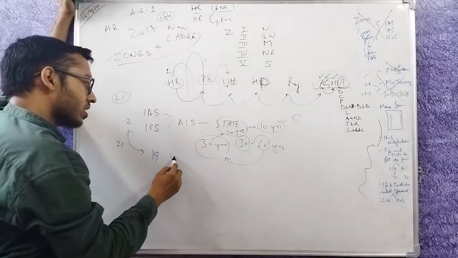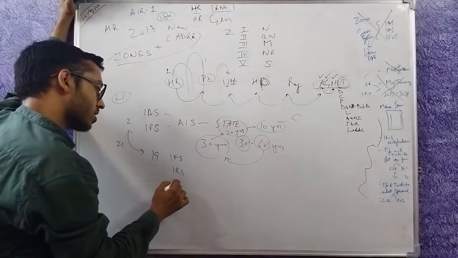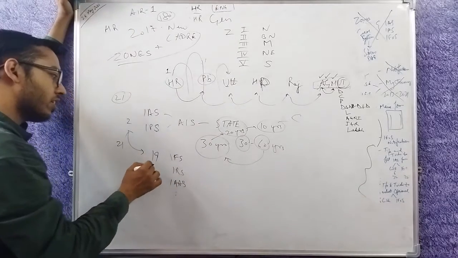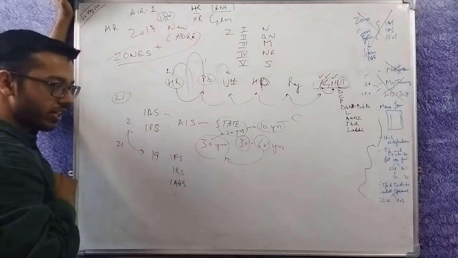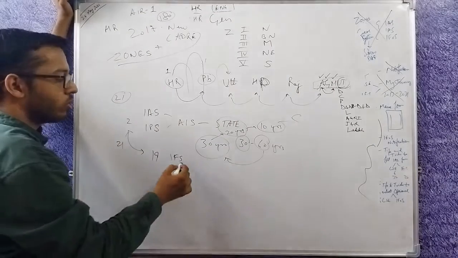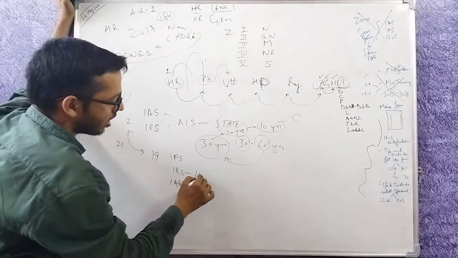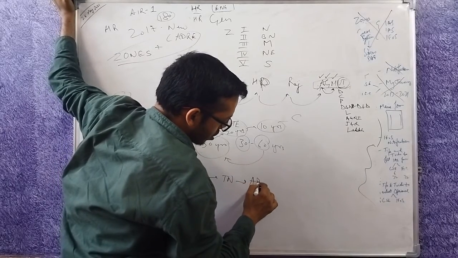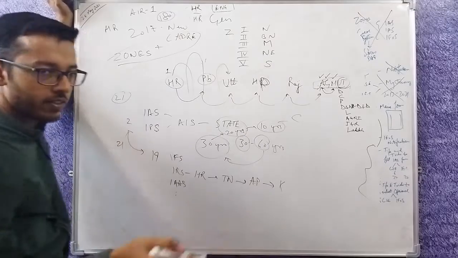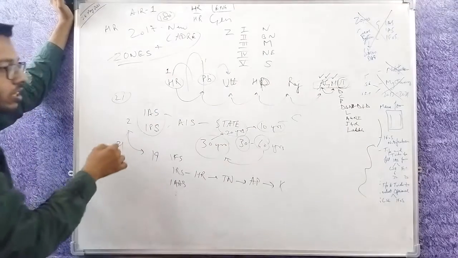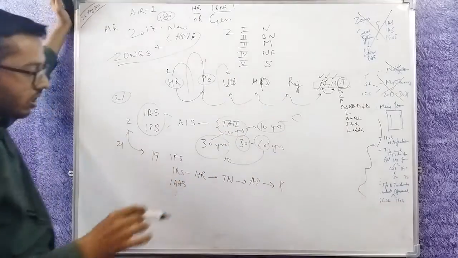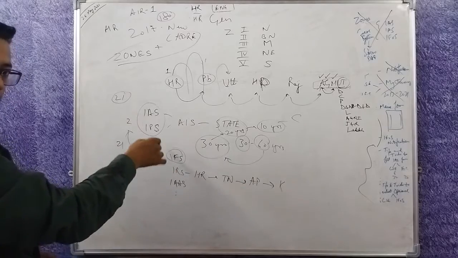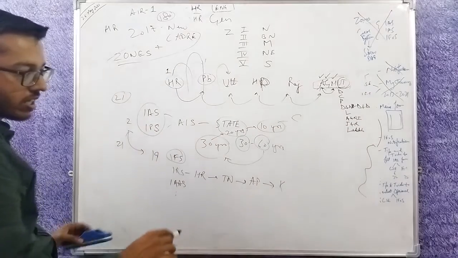In all the other 19, let's say IFS, IRS, IAAS, etc., you can be posted anywhere in India, in a state, and then you can be shifted to another state. So you could be posted, let's say, as IRS in Haryana, then you are sent to Tamil Nadu, then you get Arunachal Pradesh, then you get Kerala, etc. This cannot happen here. Once you get a state, you serve there. IFS is Indian Foreign Service, so you serve in a foreign land or in the Ministry of External Affairs in Delhi. You aren't sent to any state.